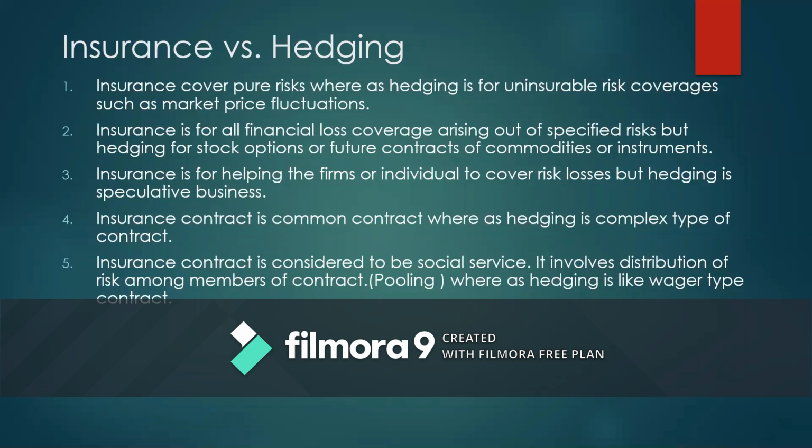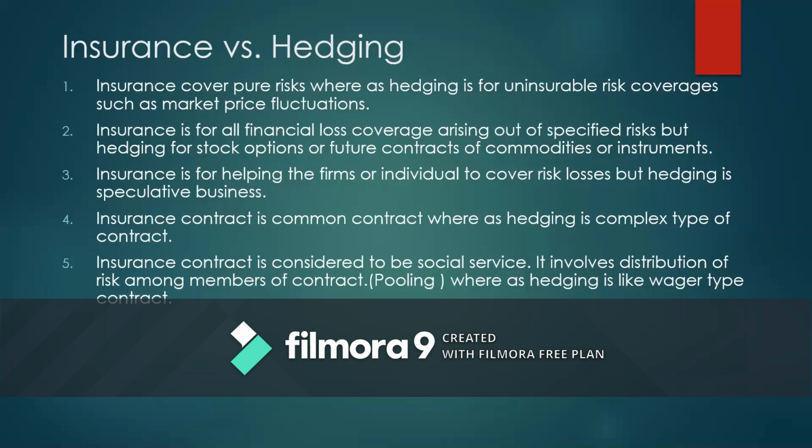Suppose a farmer is growing onion and the onion price in the present market is rupees 100. He is in trouble because at the time when he gets the onion to the market, the price may vary. Suppose 100 rupees is the market price, it may fall down to rupees 50, it may fall down to rupees 20. In such cases, he will make a future contract with the buyers at the present price. This is called hedging, where the problem happening to the farmer due to fluctuation in the market can be avoided by this kind of contract.